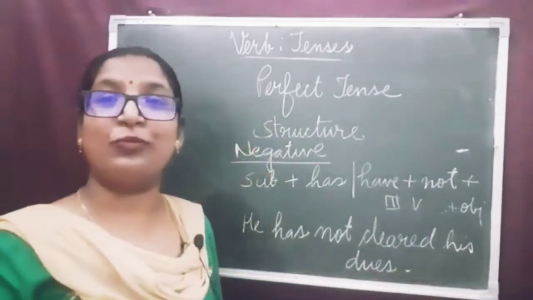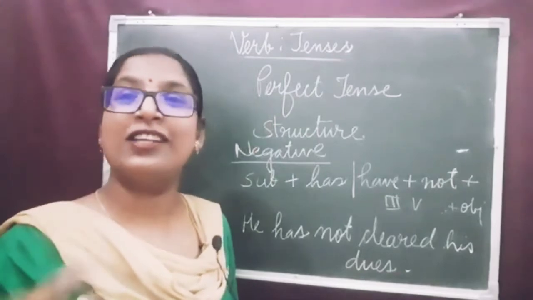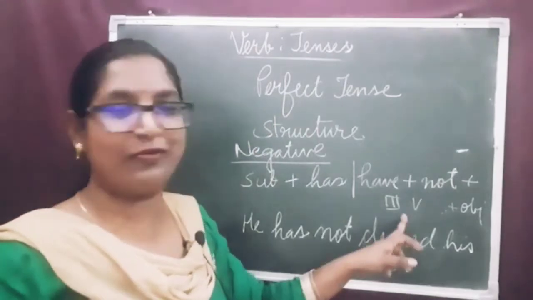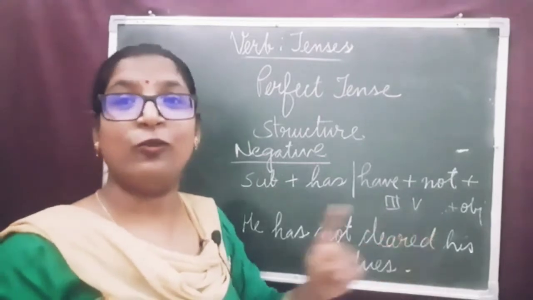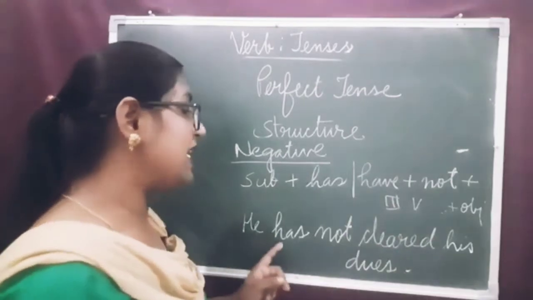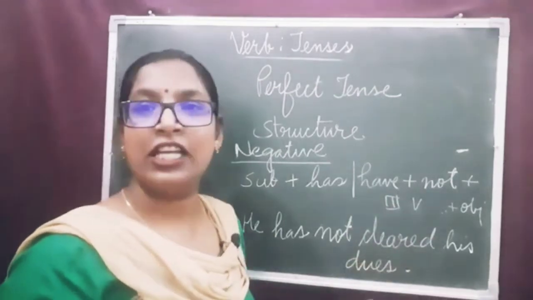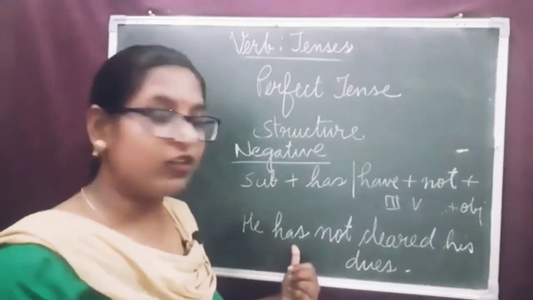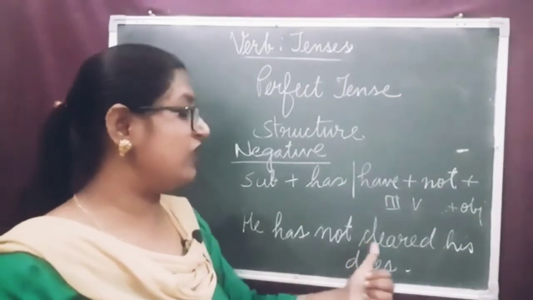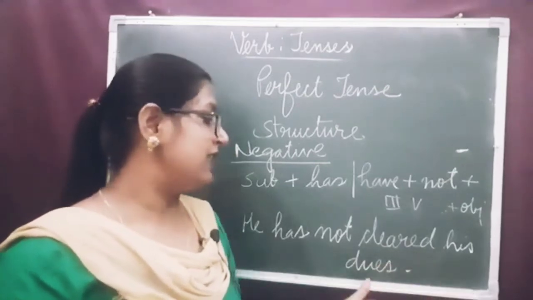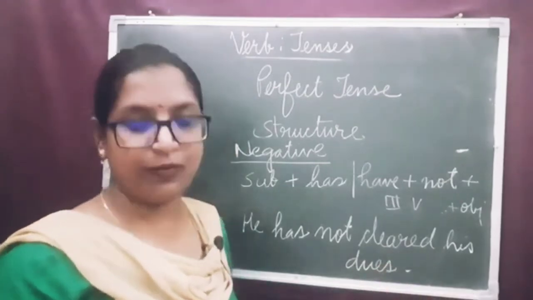Dear children, in perfect tenses we always use the third form of the verb, not the base form. By mistake I said here base form. This is the third form of the verb or past participle form of the verb. He has not cleared his dues. He is the subject, has is the auxiliary verb, not is the word of negation, cleared is the third form of the verb clear, his dues is the object.